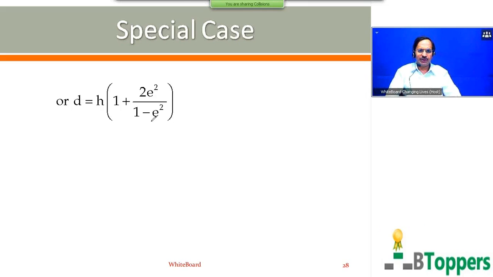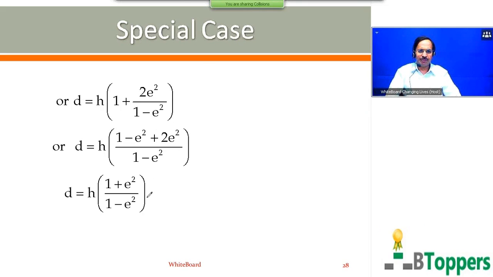So you get d equal to h into 1 plus 2 e square by 1 minus e square. After simplification, you get this conclusion: d equal to h into 1 plus e square by 1 minus e square. Come on, take a pause and complete writing the notes.